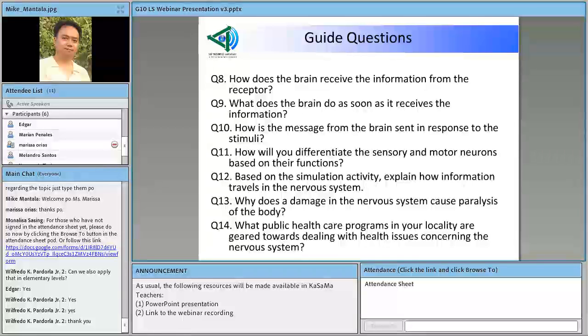Question 11, how will you differentiate the sensory and motor neurons based on their functions? Okay, so I think maliwanag dun sa activity na yung sensory neurons, yung signal na nakuha nila dun sa organ, okay, pinasa lang nila yon as is, ano, dun sa brain, like stepping on attack, stepping on attack. And dun sa motor neurons, ang nangyari na dito is they actually carry a signal that is different to the signal passed on by the sensory neurons. Okay, so how so?